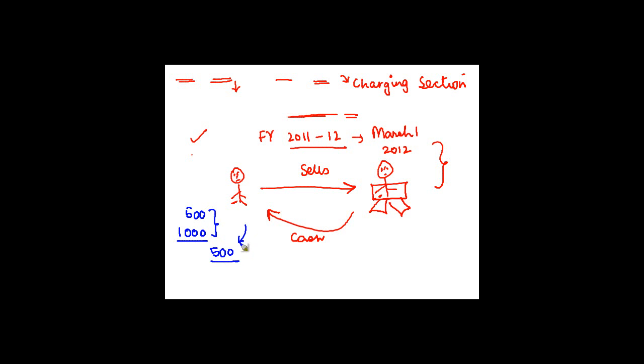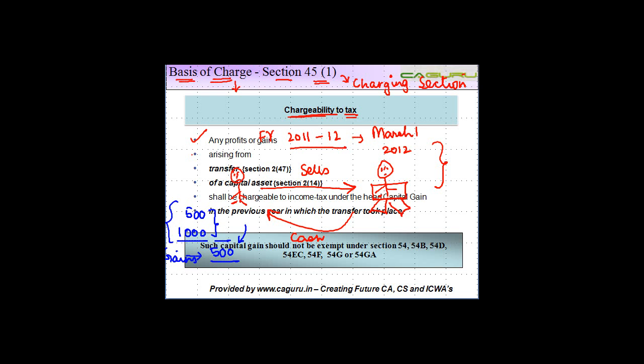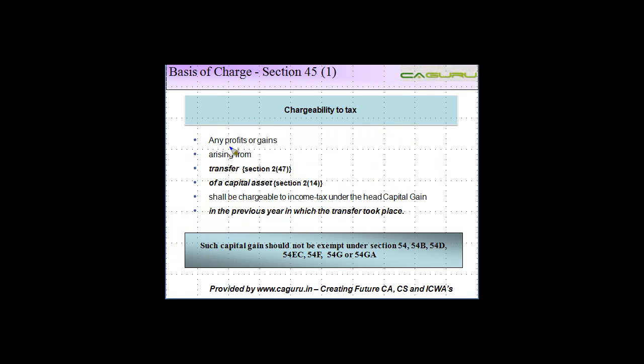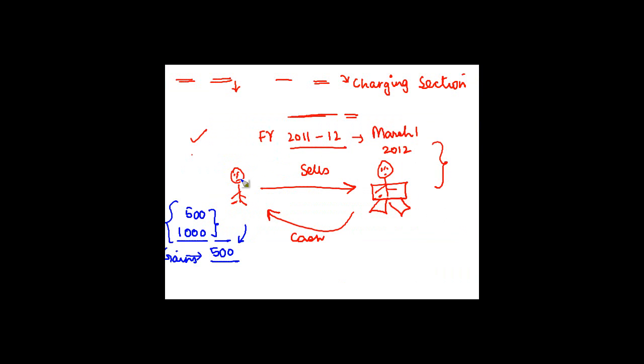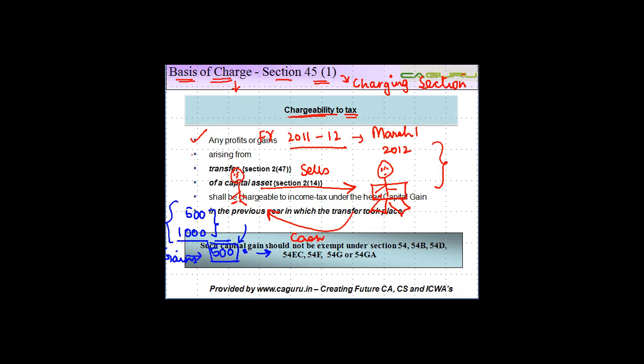Now there are certain mechanisms relating to indexation and all, which I will be explaining to you as we move ahead in this presentation, but the idea is just to tell you that there are some gains made by this person. With this background, let us see the definition. Any profits or gains. So when this person sold the asset, he made these gains of 500. So any profits or gains